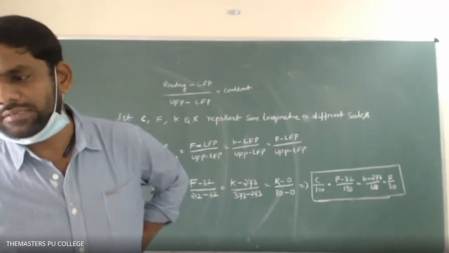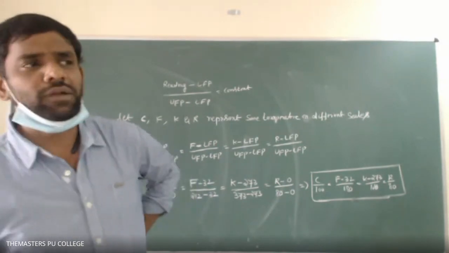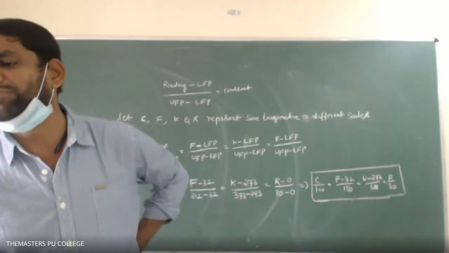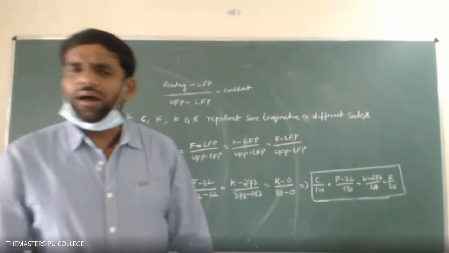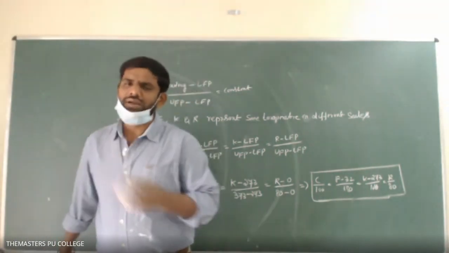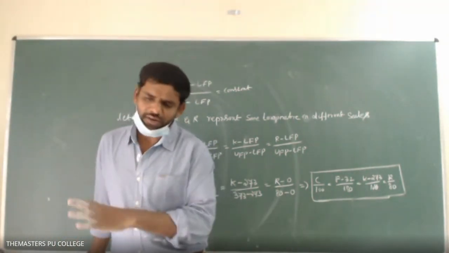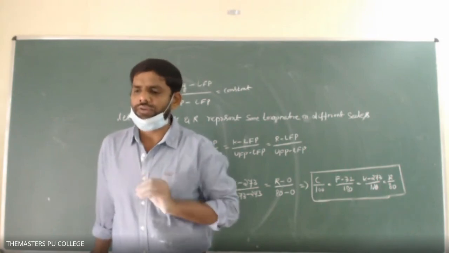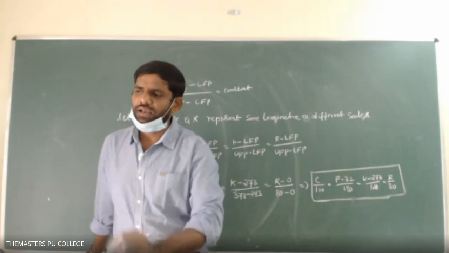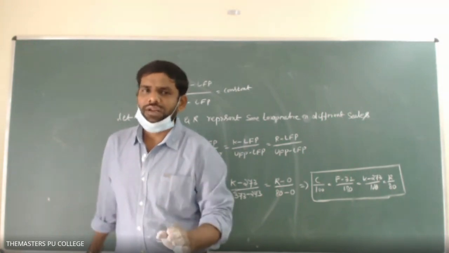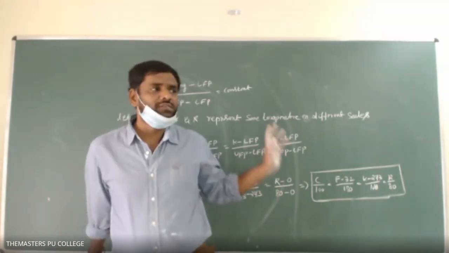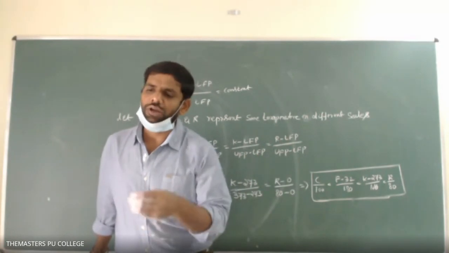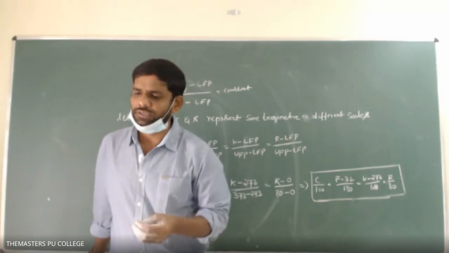That is the standard points. No, melting point of ice is standard. Boiling point of water is also standard. Or else you can make it melting point and boiling point or whatever it may be. Anyone can make their own scale of temperature by marking LFP and UFP. For reference, melting point of ice is taken as the lower fixing point. Boiling point of water is taken as the upper fixing point.